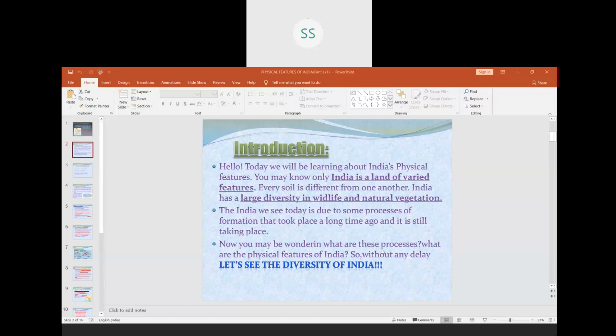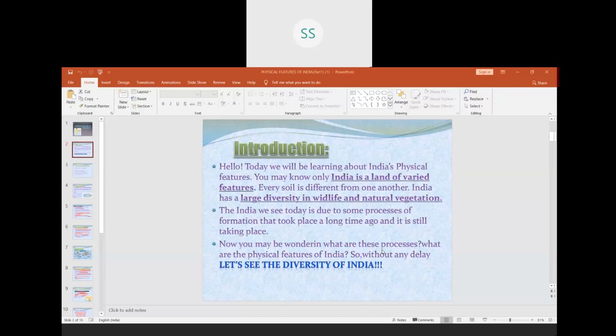Today we will be learning about India's physical features. You may know India is a land of varied features. Every soil is different from one another. India has a large diversity in wildlife and natural vegetation. We all know that India has large, varied physical features. We have so many different features.